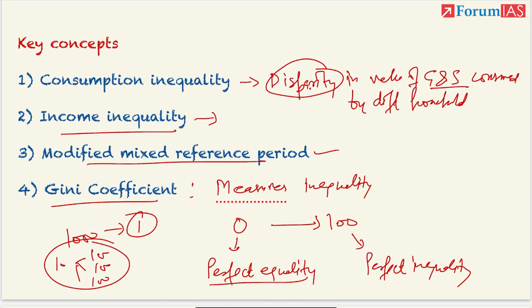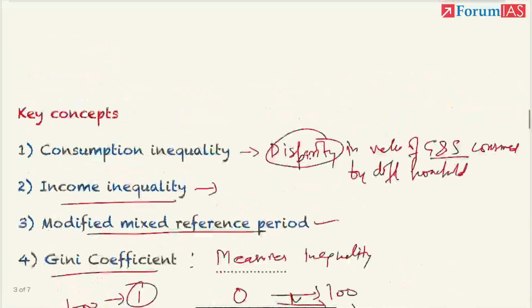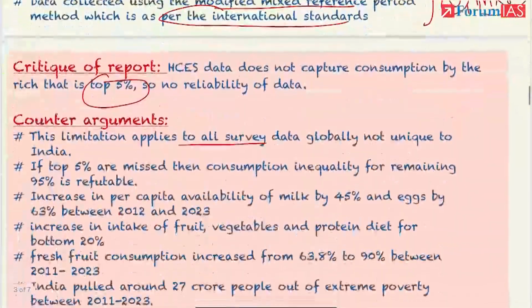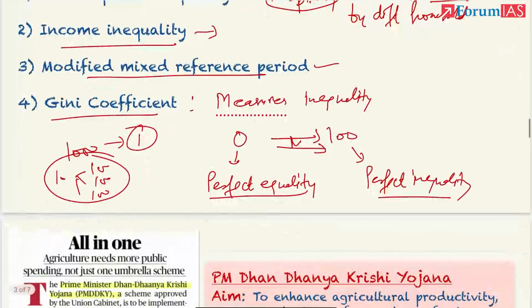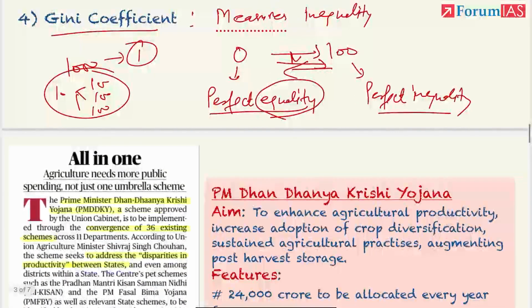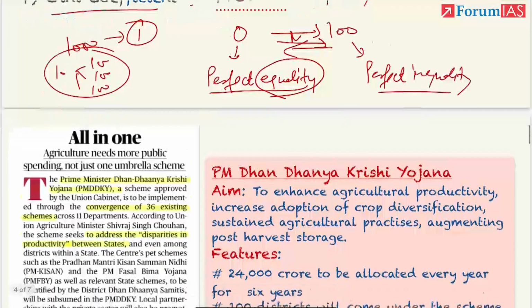No society is perfectly equal or perfectly unequal. Everybody lies somewhere in between. So as the score increases, inequality increases. But what has been in India's case? Yes, 28.8 to 25.5. It is decreasing. Decreasing means we are going towards equality, equal society. So this is all about this article. Now let's move on to the next article.